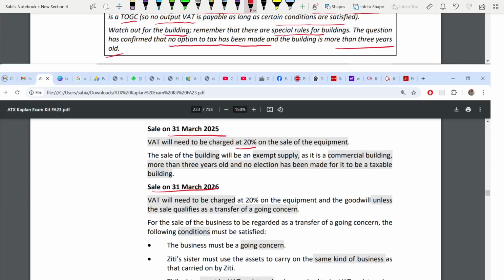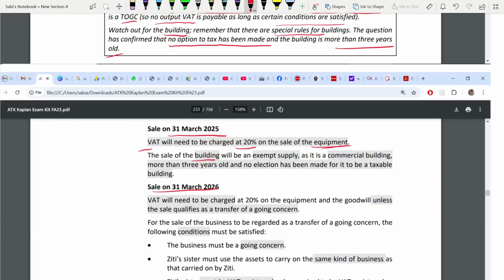So this is on equipment. See, when we are selling the business, goodwill will not come, only equipment and building. For building, there's a separate rule. That's why on equipment, VAT will be charged at 20%. What about building? That's why equipment one paragraph, building a separate paragraph. Follow this pattern. One is talking about equipment. Write about equipment because it's very easy.